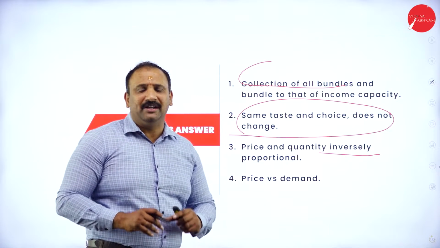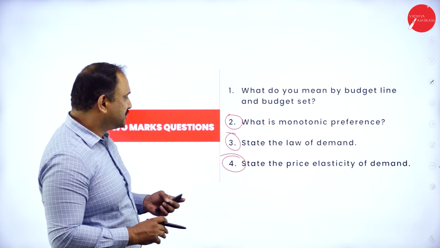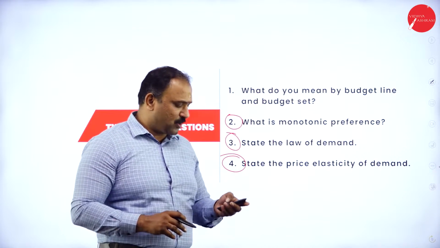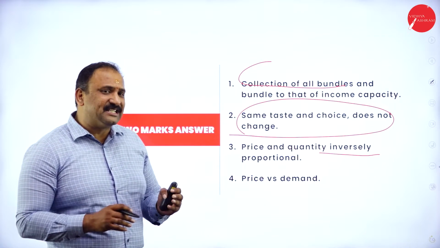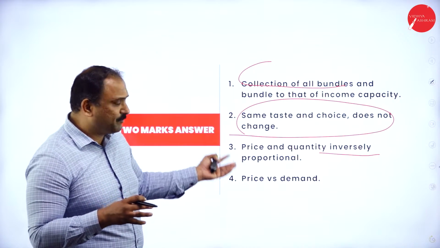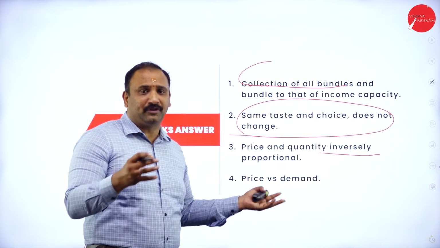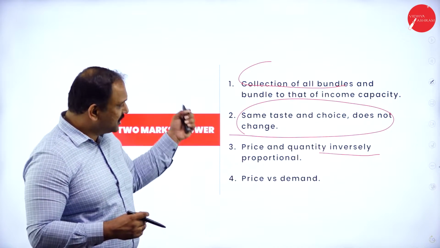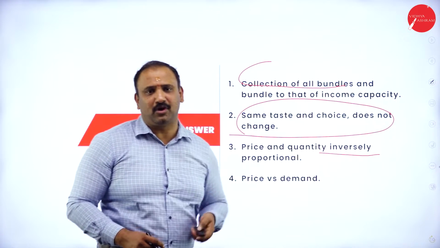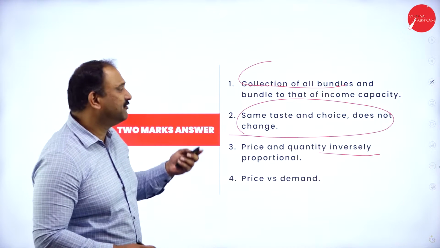Next one, we are talking about price versus the demand function. This is the law of price and quantity of demand. So we know that it's about the change in price of the good divided by the quantity of the good that is demanded altogether. So this is very, very important when we talk about the price elasticity factor.